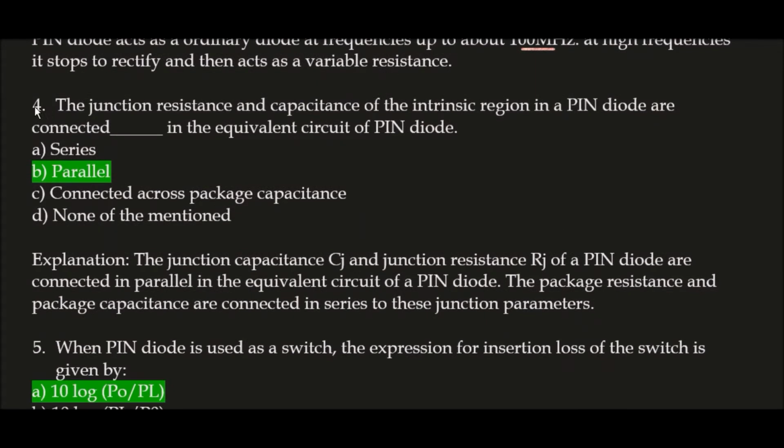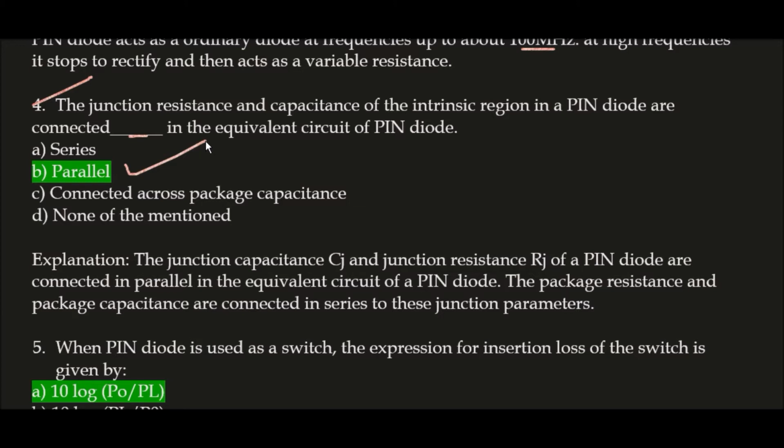Next question. The junction resistance and capacitance of the intrinsic region in a PIN diode are connected blank in the equivalent circuit of a PIN diode. The correct answer is option B, parallel. The junction capacitance Cj and junction resistance Rj of a PIN diode are connected in parallel in the equivalent circuit.